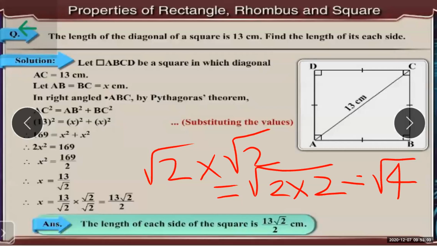If you present in this way, diagram, labeling, substitution, reason, and the final answer, remember that you score full marks with math.